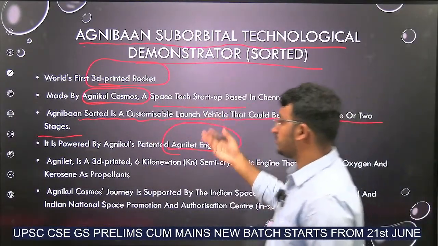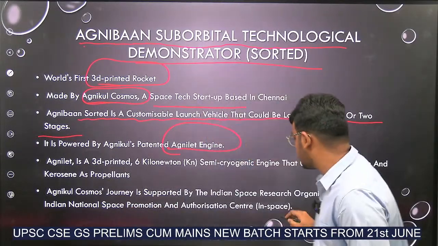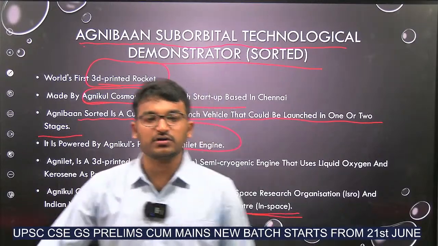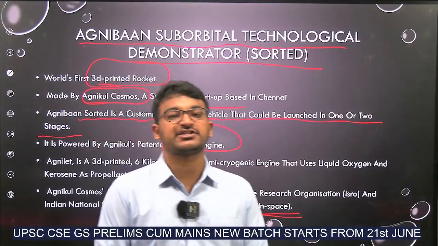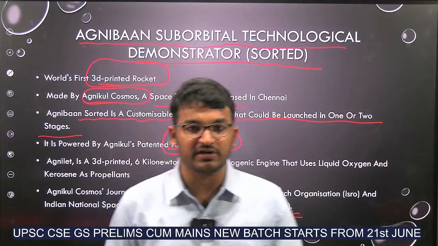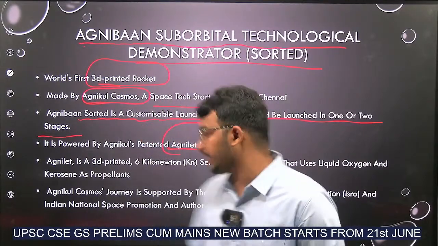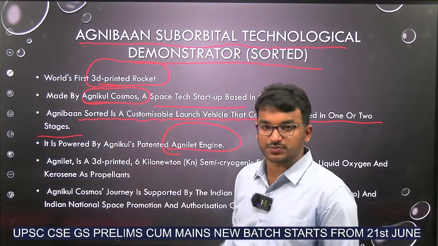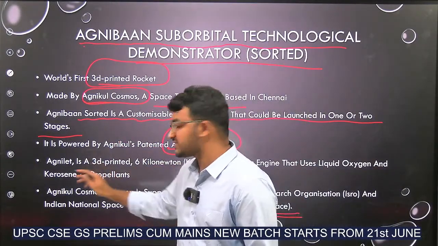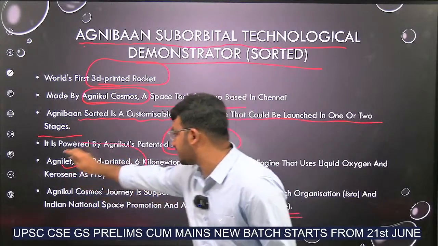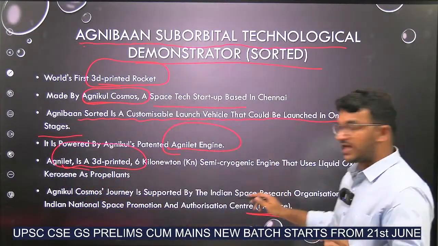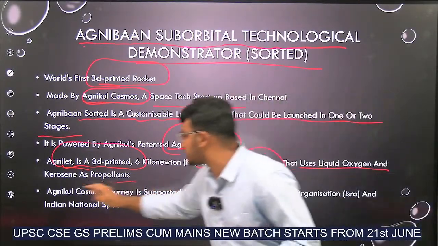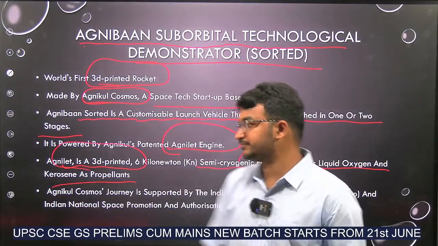And ISRO and IN-SPACe. IN-SPACe is one of the arms of our ISRO. It helps in private sector participation in satellite launches, development of satellites, launch vehicles and all. Okay. ISRO and IN-SPACe helped this Agnikul Cosmos company. Okay. And as I already told you, Agnilet is a 3D printed engine, a semi-cryogenic engine that uses liquid oxygen and kerosene as propellants. Okay.